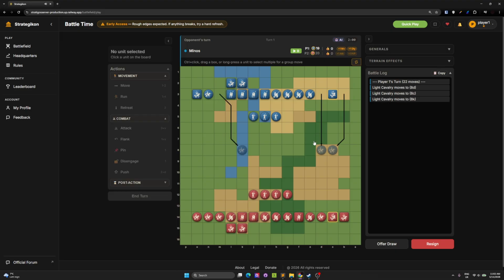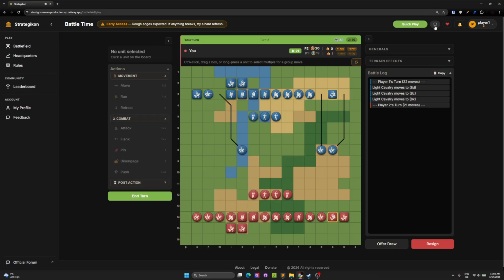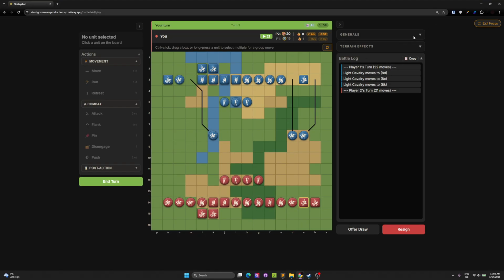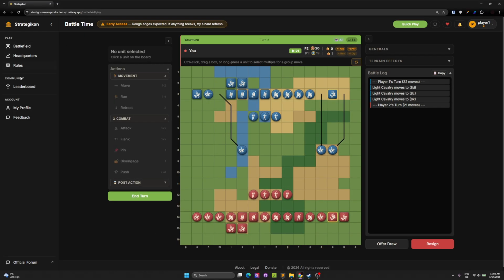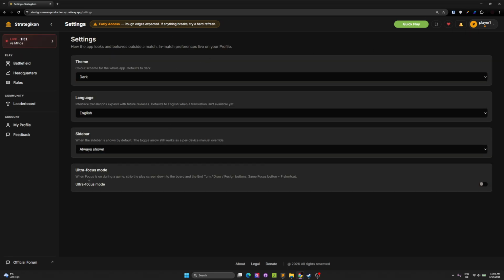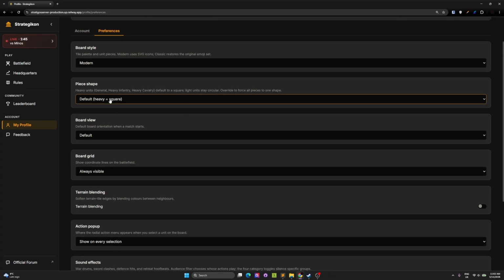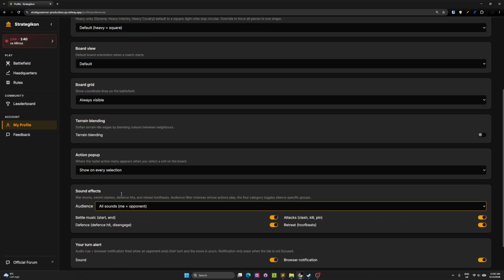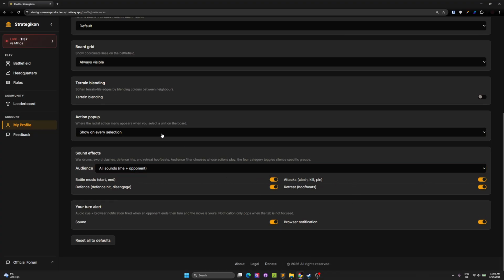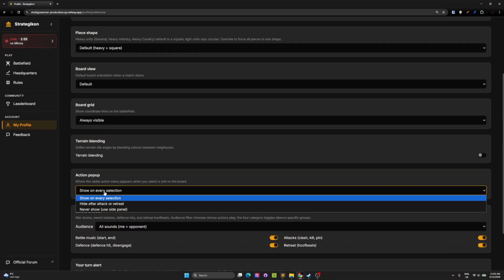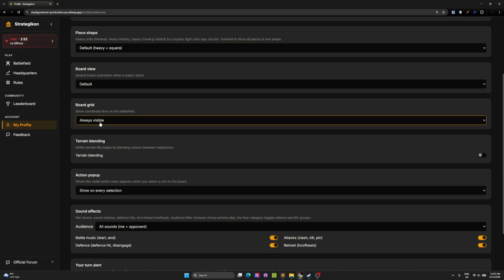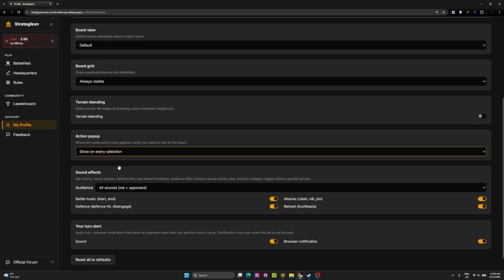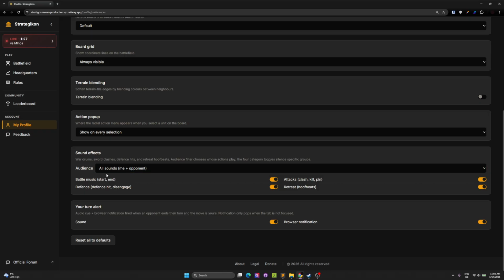All right, AI is gonna start playing. There's a nice functionality here. You can use focus mode, or I can go to my settings and change things here, or if you go to your profile, you also have some preferences here. For example, if I change this to classic. You can see how many actions you want to see every time.